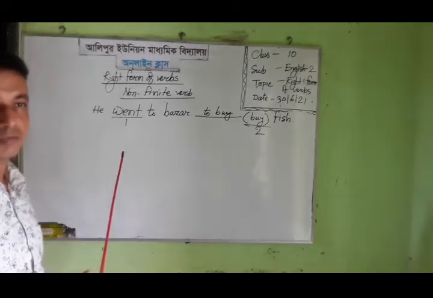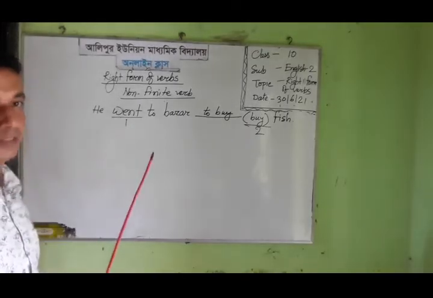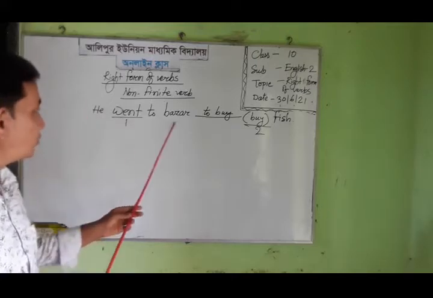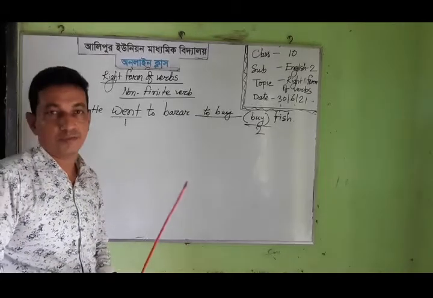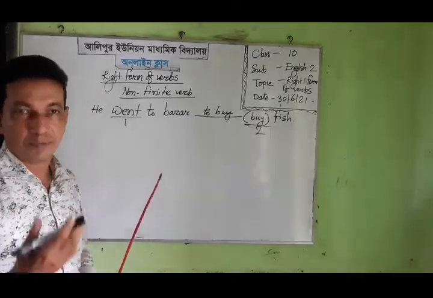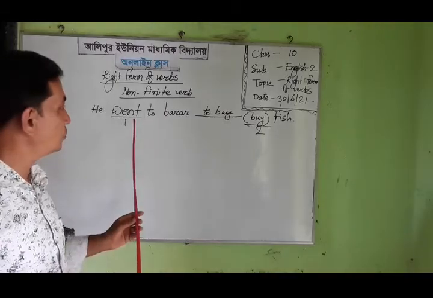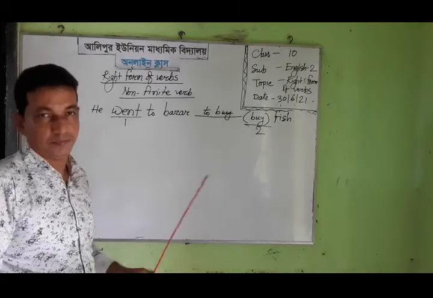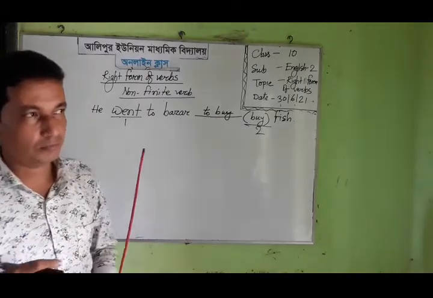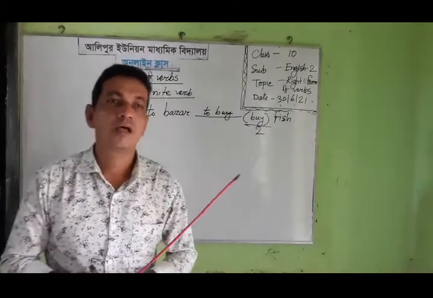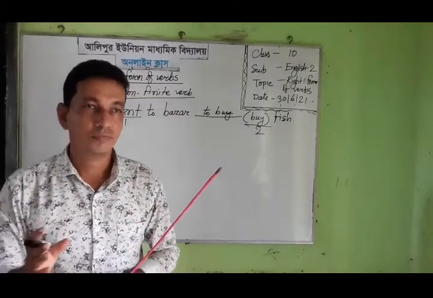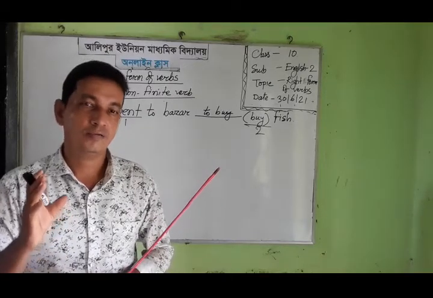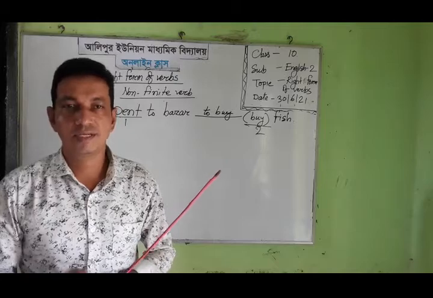We may ask the subject this question, and the subject will answer, I went to the bazaar to buy fish, because there is a purpose in going to the bazaar, and that's why we write to buy. When we see any purpose in the sentence, then we have to put to before the non-finite verb as an infinitive.